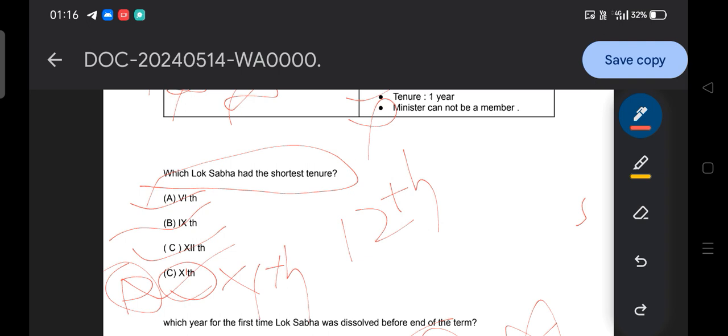So what is the appropriate answer? Let me share with you another authentic document here, so you can see how many questions have been wrong by SSB. We need to be aware, and my intention is to let you know the correct thing. So let me share it with you guys.